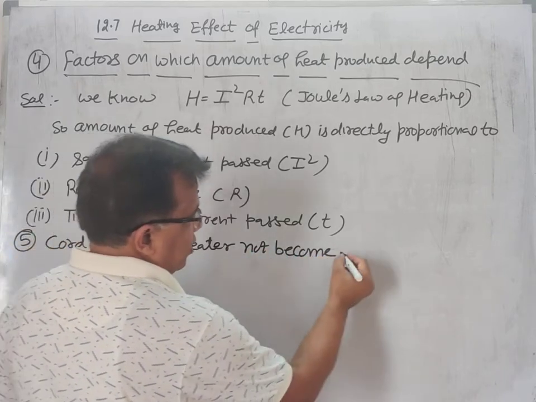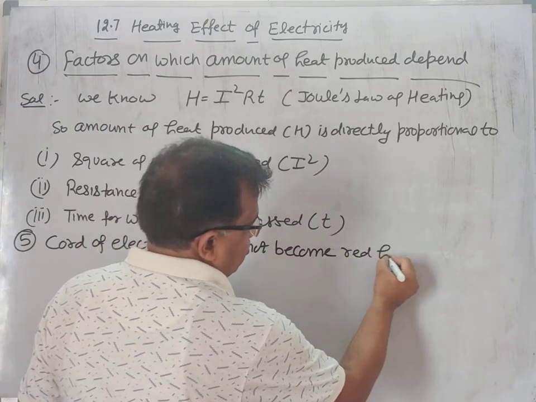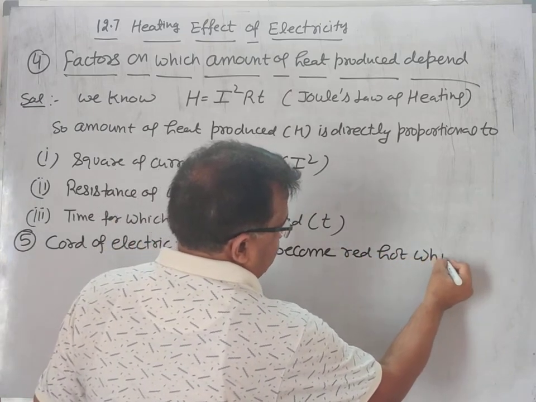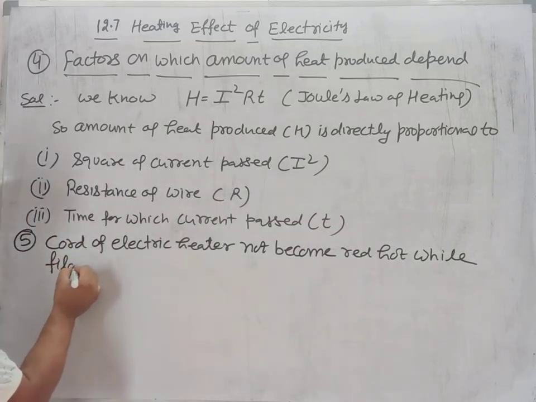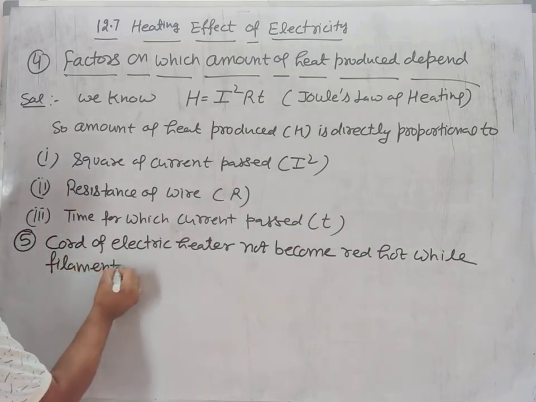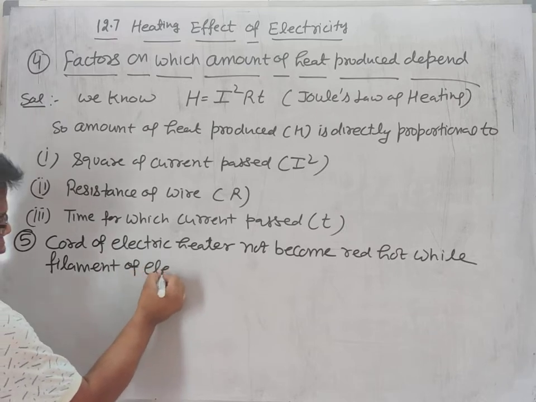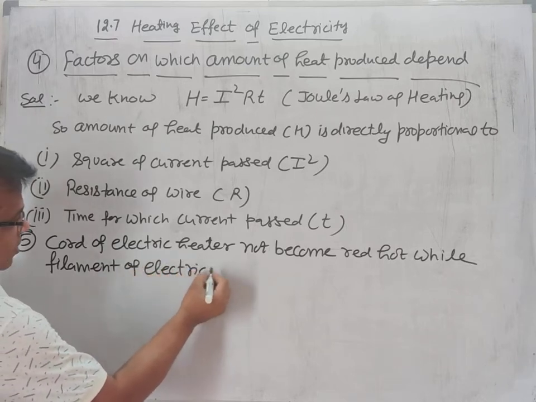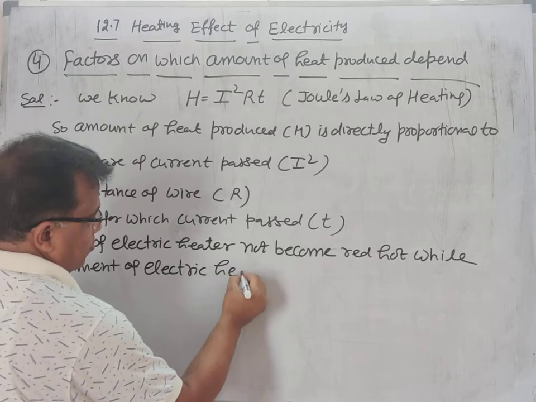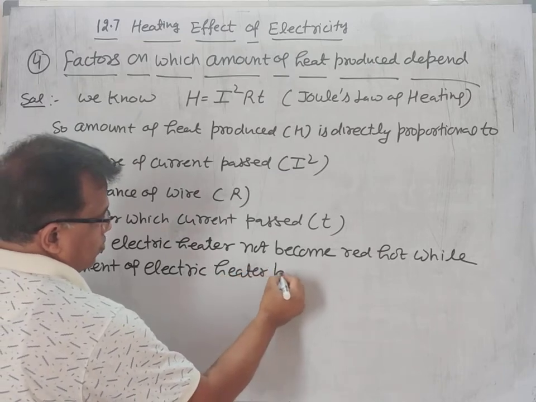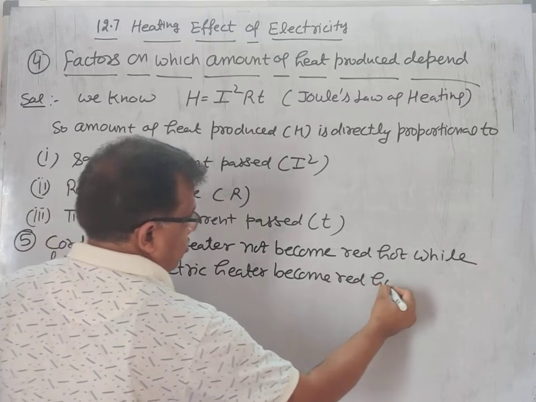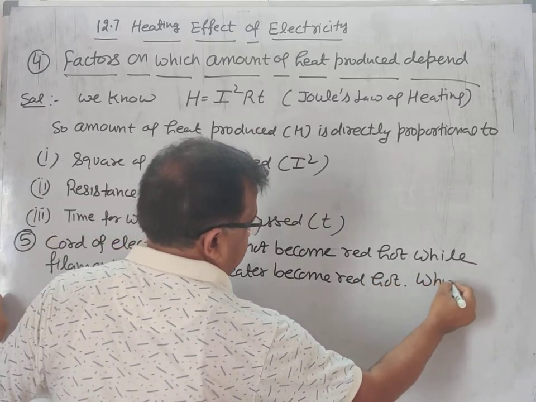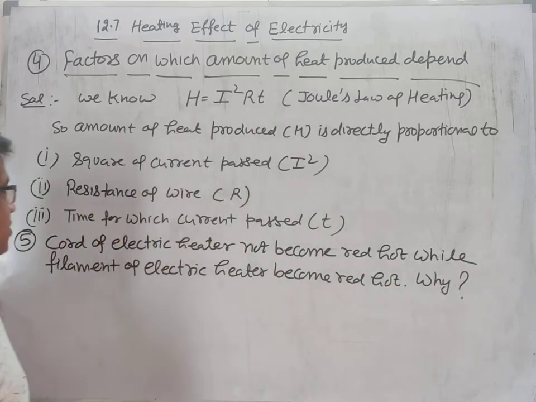Core of electric heater does not become red hot, while filament of electric heater becomes red hot. Why? You have to explain the reason.